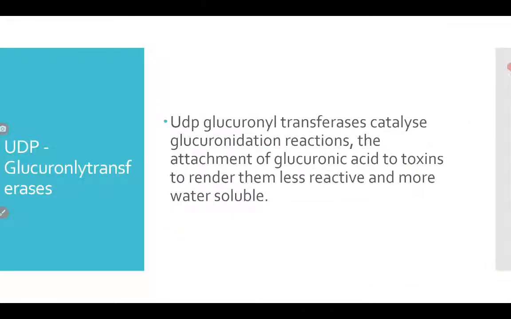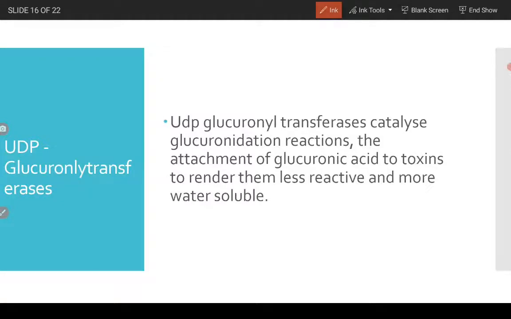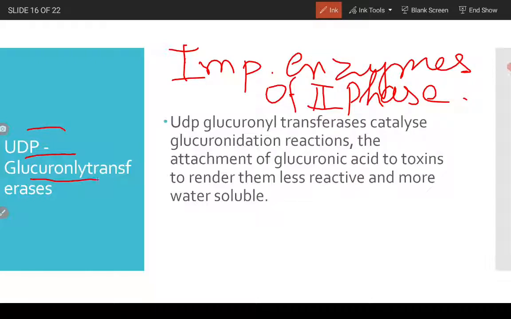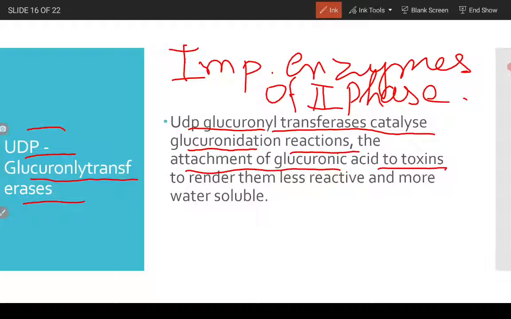Now some of the important enzymes of second phase detoxification. First is UDP-glucuronyltransferase. UDP-glucuronyltransferase catalyzes glucuronidation reactions, the attachment of glucuronic acid to toxins to render them less reactive and more water soluble.